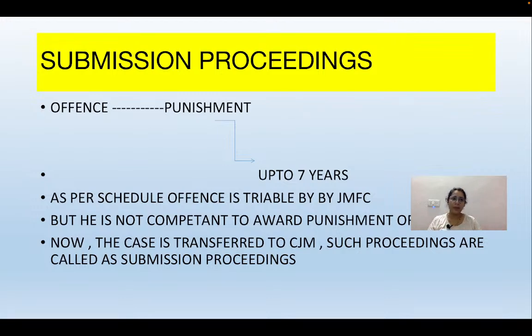So since he is not competent enough, what he can do is submit the proceeding before the chief judicial magistrate. The second thing is, when does this submission proceeding come into play? When he is not competent to inflict a punishment greater than 3 years, then obviously he requires a submission proceeding. The third situation arises when the judicial magistrate second class wants to fill a bond. In these cases, submission proceedings also take place.